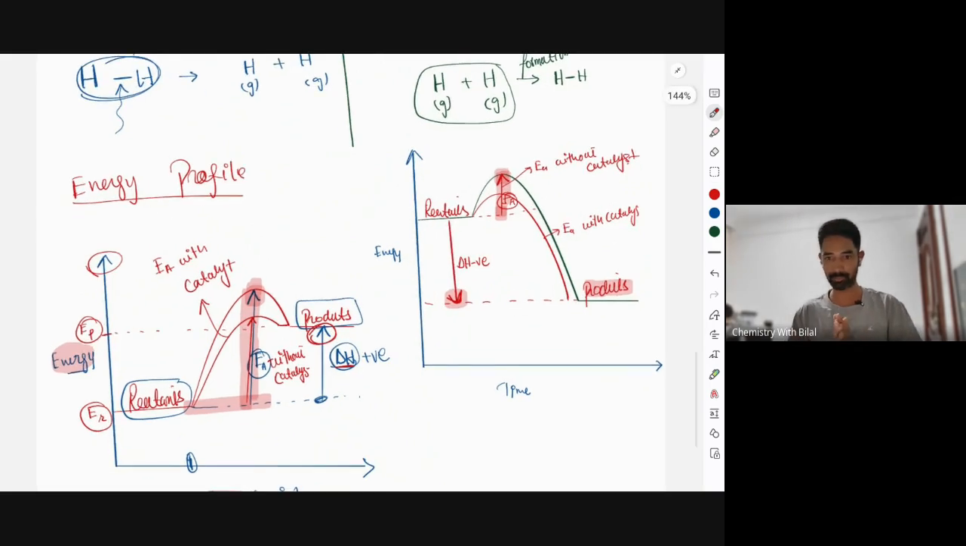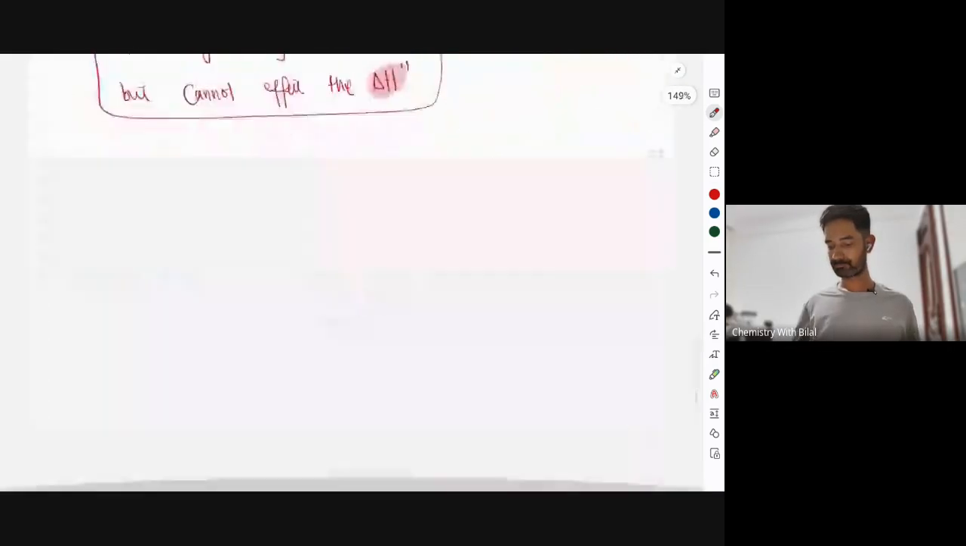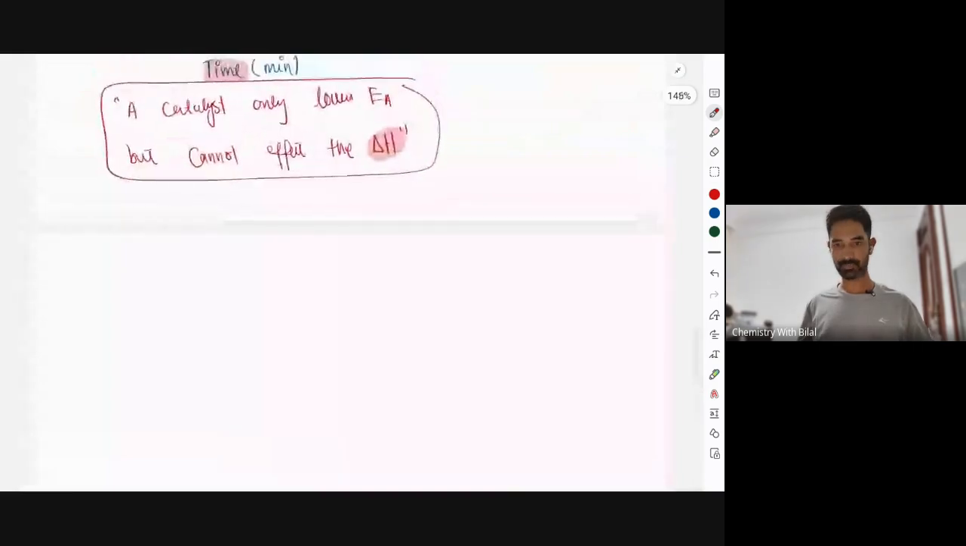So is everybody clear with the profile diagrams? Please say yes. Yes, sir. All right. So just one last question, and then we will continue from tomorrow.